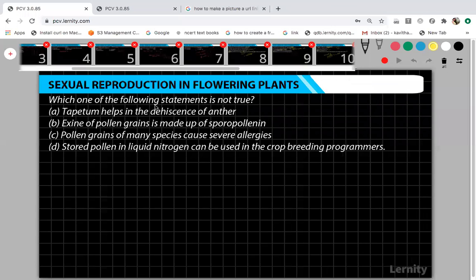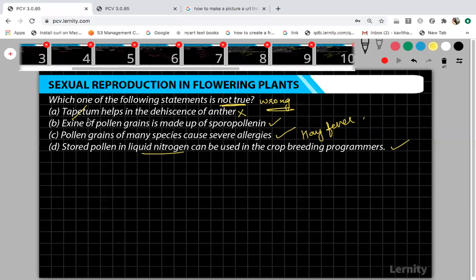Which one of the following statements is not true? Tapetum helps in the dehiscence of anther. Not true means they are asking you to pick out the wrong statement. Okay, be clear with this. Exine of pollen grains is made up of sporopollenin. Pollen grains of many species cause severe allergies. Yes, for example Parthenium, they cause allergy called hay fever or rhinitis. Stored pollen in liquid nitrogen can be used in crop breeding programs. Yes. Tapetum helps in dehiscence of anther is wrong.